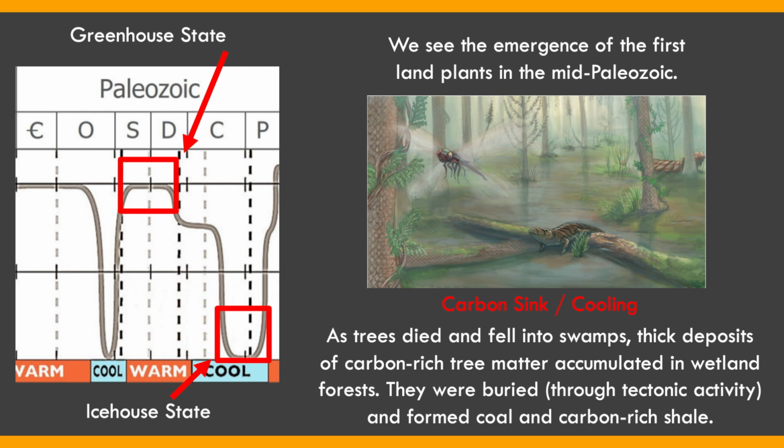With the emergence of plants, there was a significant amount of organisms that were dying and being buried without decomposition. And because of this significant amount of carbon burial, we saw an overall transition to a cooler climate state. In other words, this important climate sink led to the overall climate becoming cooler.